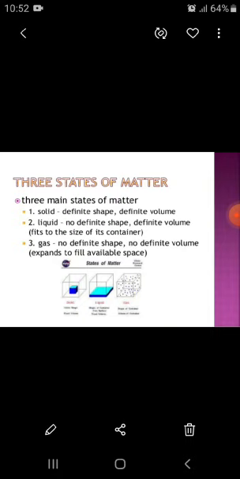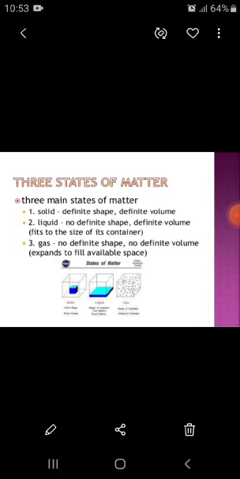While the liquid has no definite shape, it fits the size of its container. Why? Because when you put water in any glass or jug, it assumes the shape of the container. So we say that liquid has no definite shape, but it has definite volume. When you put it in the glass, it will occupy the same volume. If you put it in the jug, the same. So it has definite volume but no definite shape.